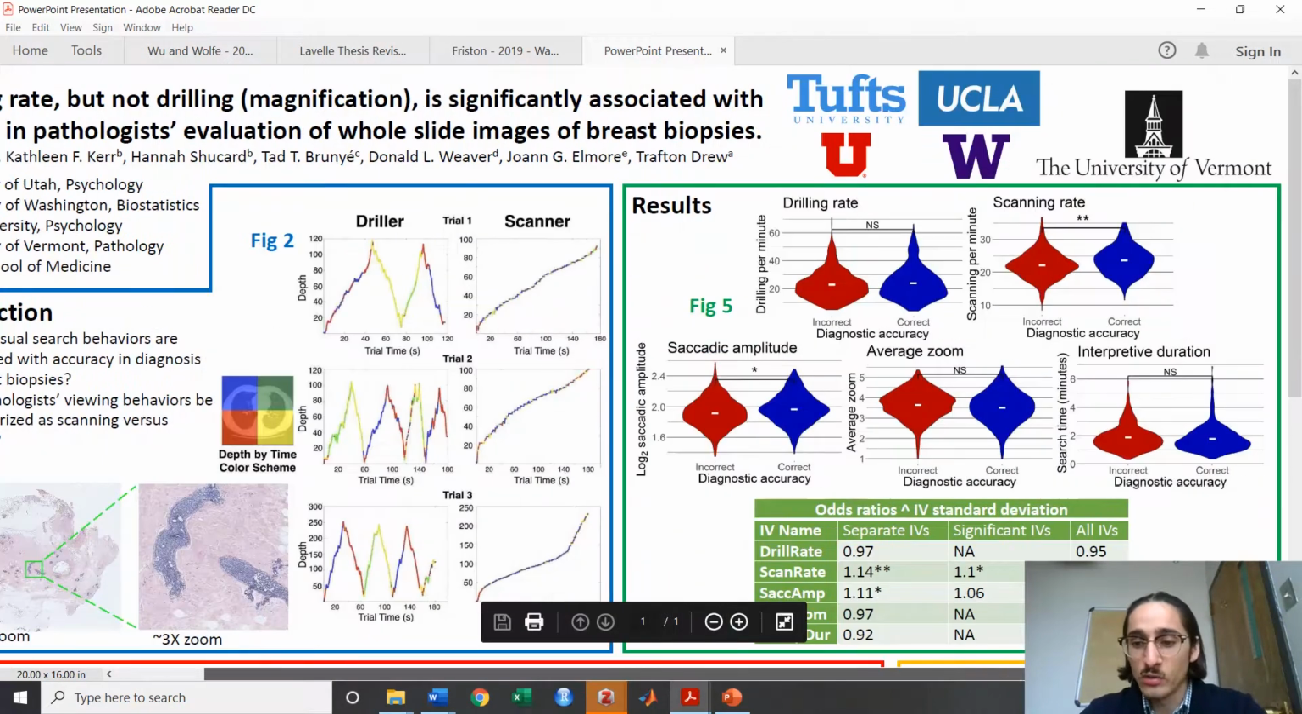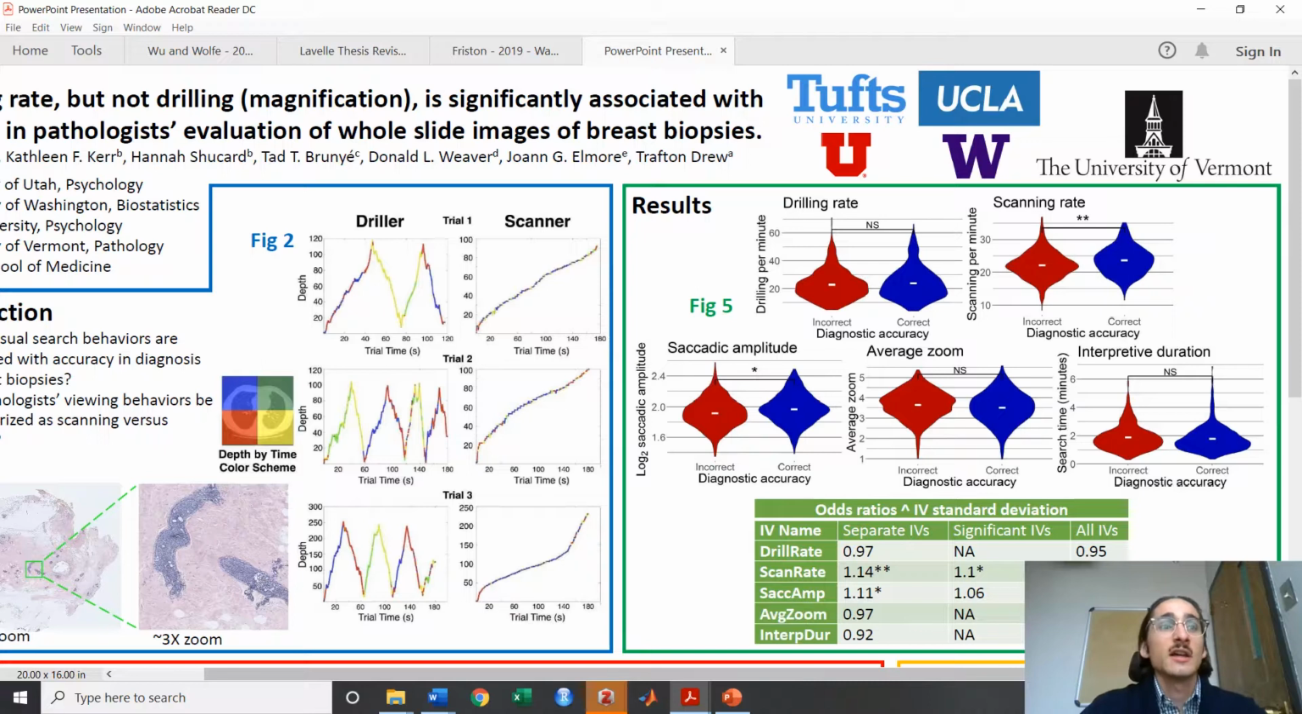When evaluating the relationship of drilling rate with diagnostic accuracy, with or without covariates, drilling rate did not have a significant association with accuracy, which was contrary to our predictions and discrepant with prior work. And the reason we think that's the case is drilling plays a much bigger role in diagnostic accuracy in CT